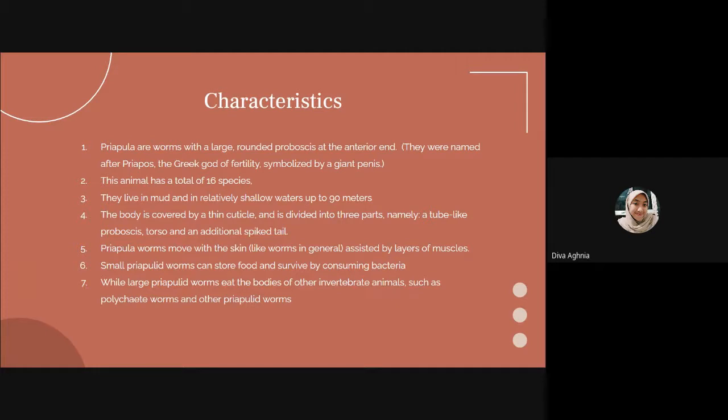Small Priapula worms can store food and survive by consuming bacteria, while large Priapula worms eat the bodies of other invertebrate animals, such as polychaete worms and other Priapula worms. Next,